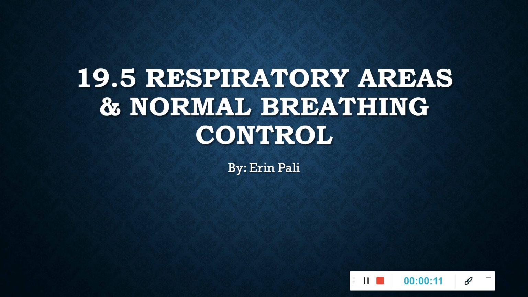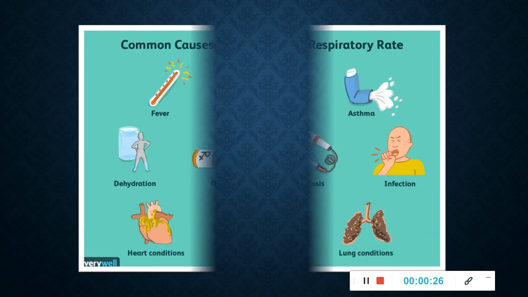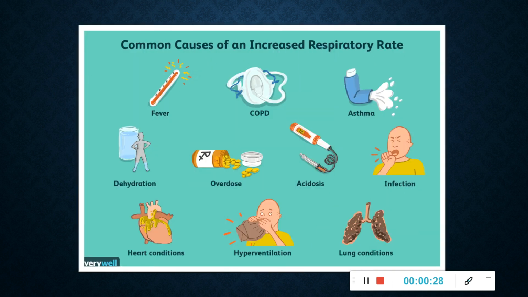The respiratory areas are composed of groups of neurons in the brain stem. These areas initiate impulses that are conducted on the cranial and spinal nerves to breathing muscles, causing inspiration and expiration. The respiratory areas adjust the rate and depth of breathing to meet cellular requirements for supply of oxygen and removal of carbon dioxide, even during intense physical movement or other sources of distress.